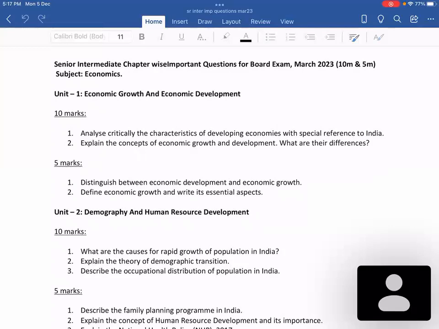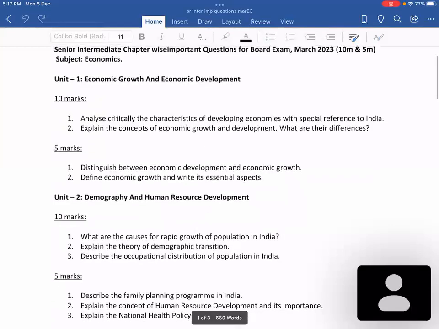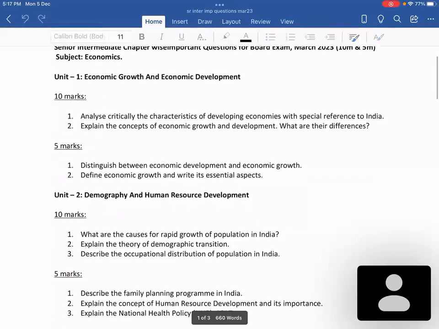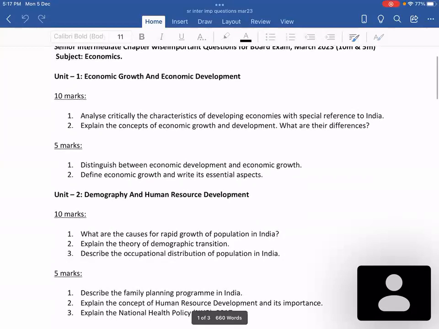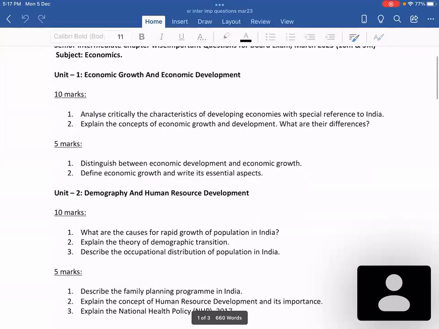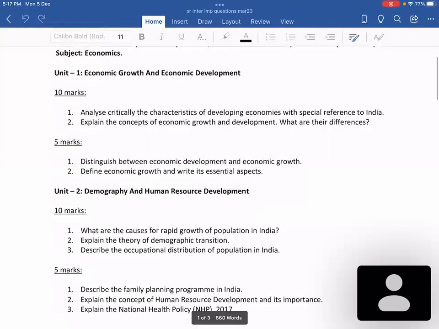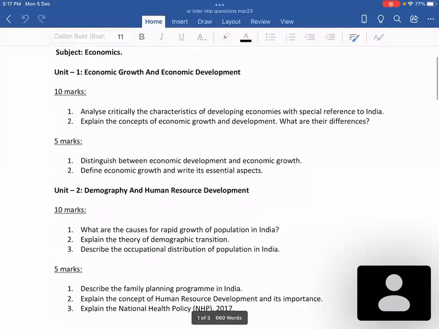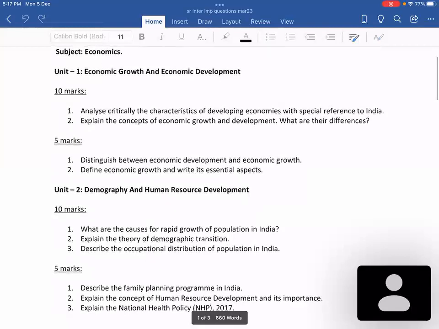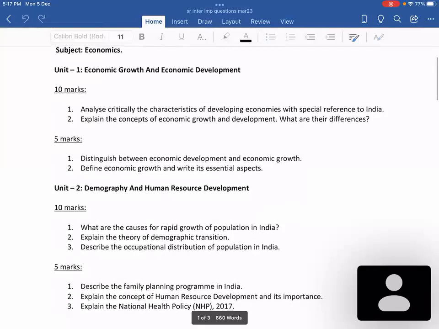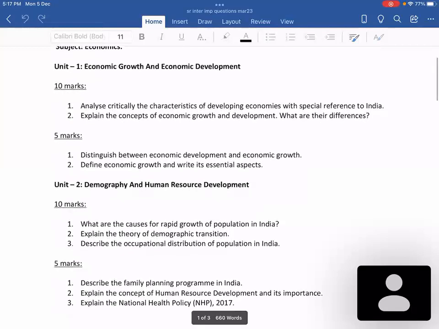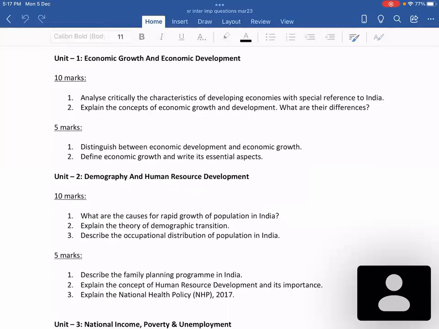As far as the first chapter, economic growth and economic development, is concerned, we have both 10 marks as well as 5 marks. The first question, 10 marks: analyze critically the characteristics of developing economies with special reference to India. If you check the previous board exam papers for the last 7 years, this question has appeared 6 times out of 7. The next one is the concepts of economic growth and development and the differences between them. This question can appear in both 5 marks as well as 10 marks.